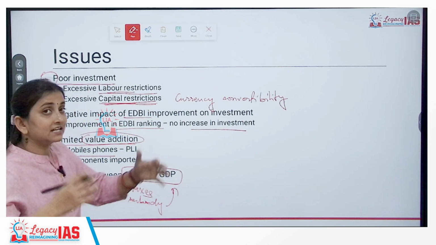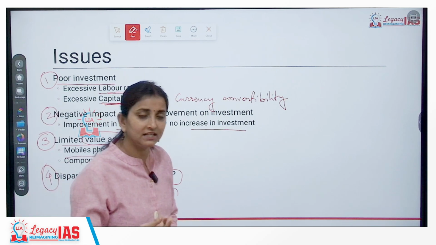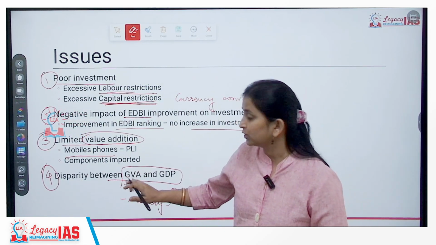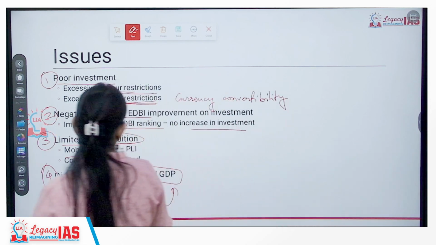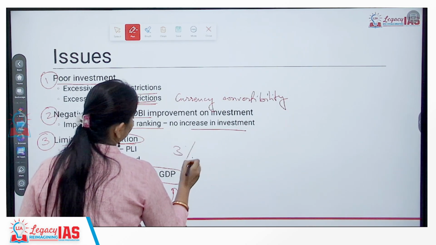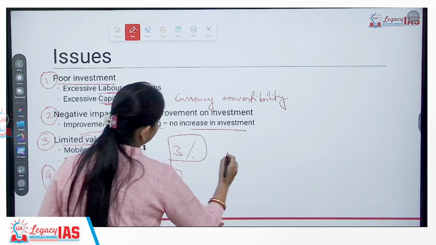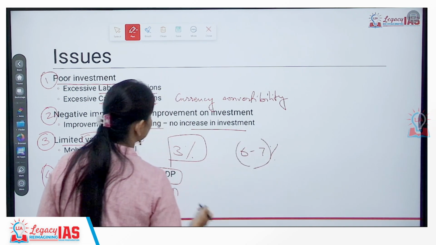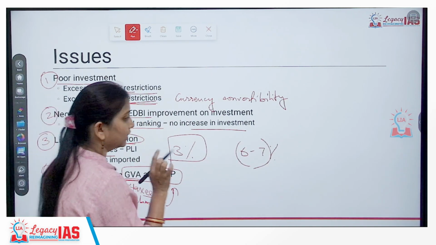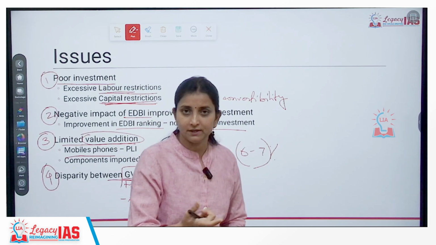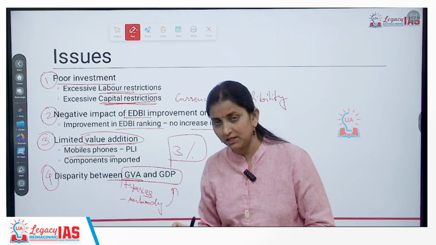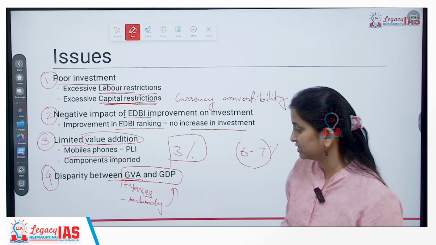Because the taxes are immense and the subsidy provided by the government is quite small, the GVA value is overall less. GVA has been reported at 3% and GDP at 6 to 7%. So there is a discrepancy. GVA is also a method to measure GDP, but the net GDP we are getting is around 6 to 7%, whereas the GVA value is around 3% only.